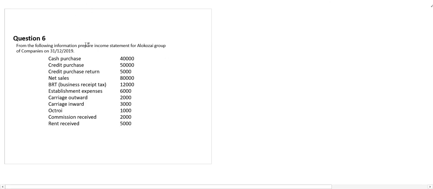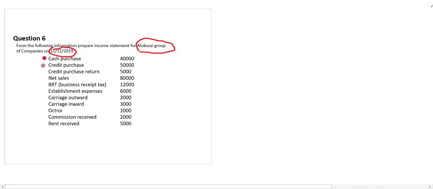Okay, let's take one more example, and this is the last example. See the point. Once again, one more example. Prepare income statement for Al Kozai group of companies on 31st December 2019, right? And these are the information that we have.